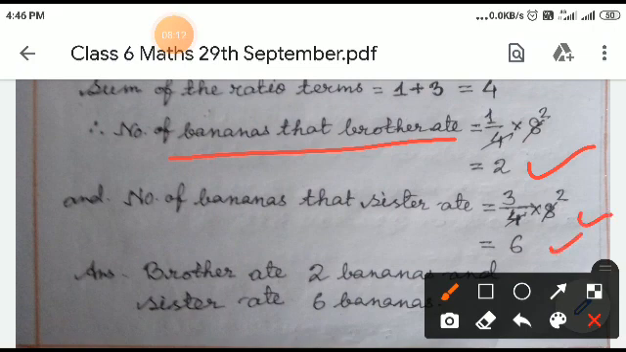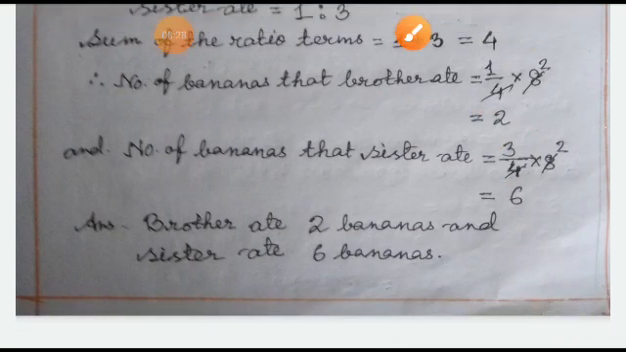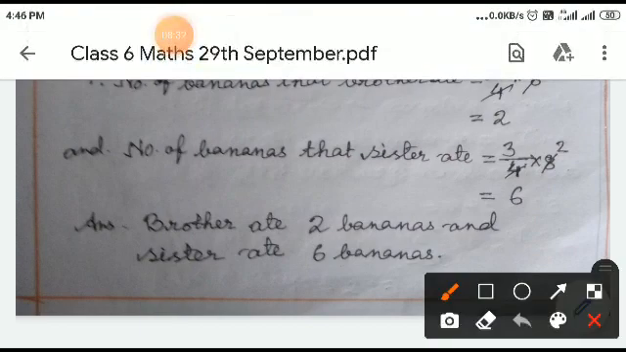1 by 4 means first ratio term by sum of the ratio terms into total number of bananas. 3 by 4 means second ratio term by sum of the ratio terms into total number of bananas. So we can write brother ate 2 bananas and sister ate 6 bananas.